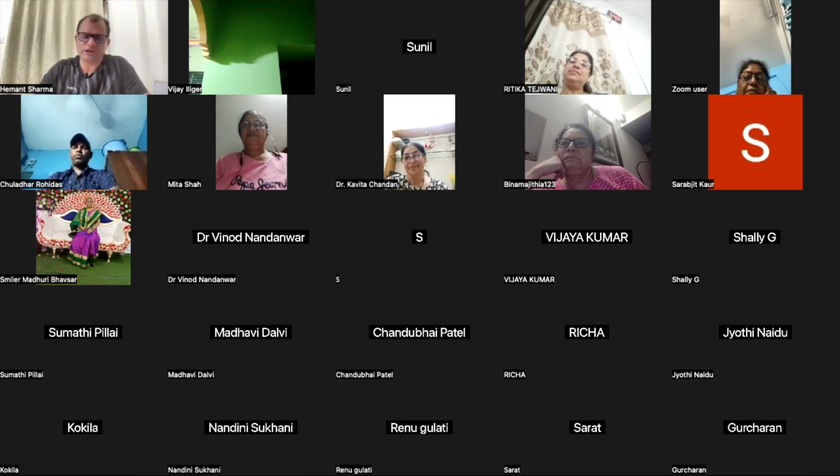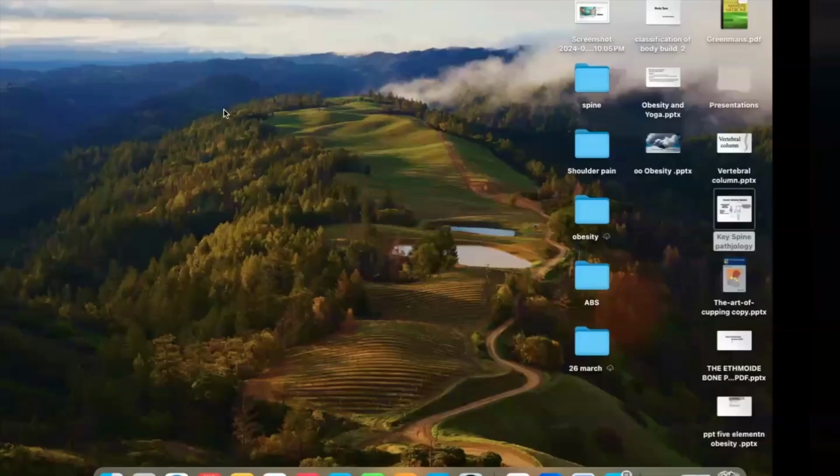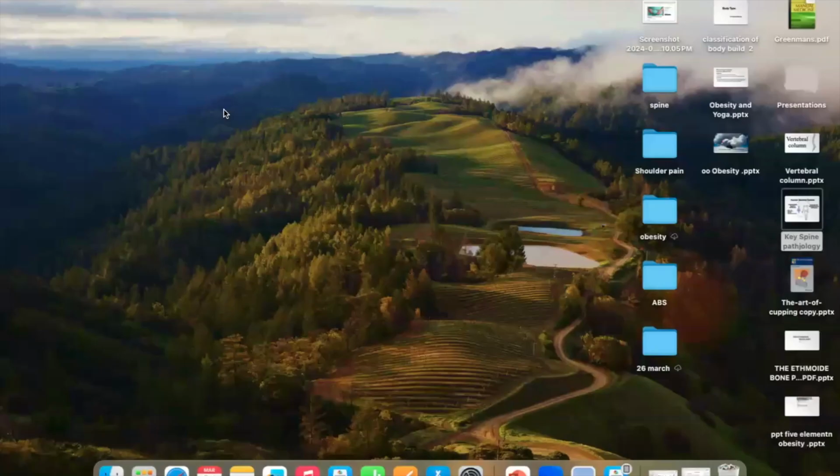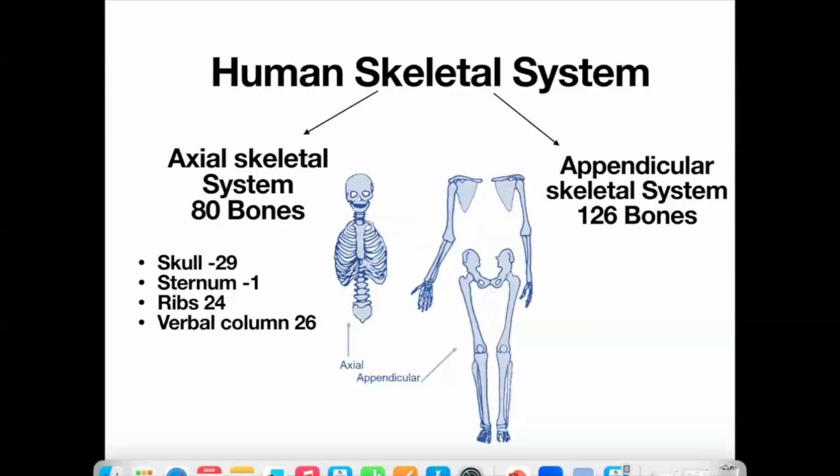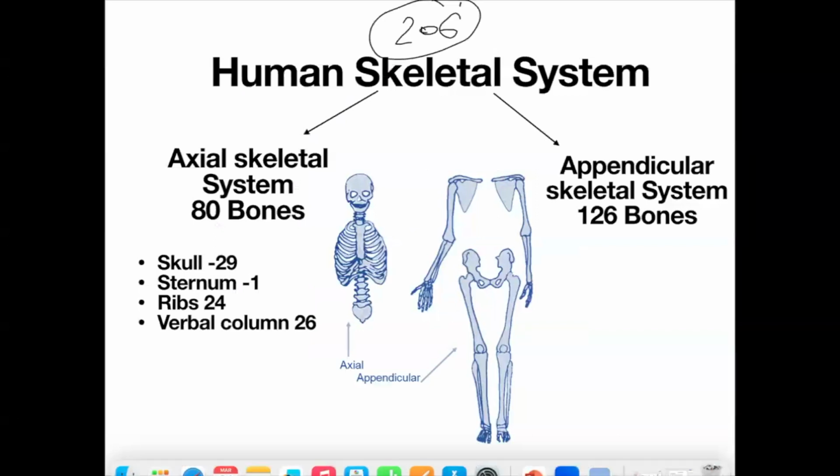So yesterday we started the discussion of bones of the human body. हमारे शरीर में कुल 206 बोन पाई जाती हैं. In the human body we have 206 bones. The 206 bones we can divide in two parts: 80 on one side and 126 on the other side.